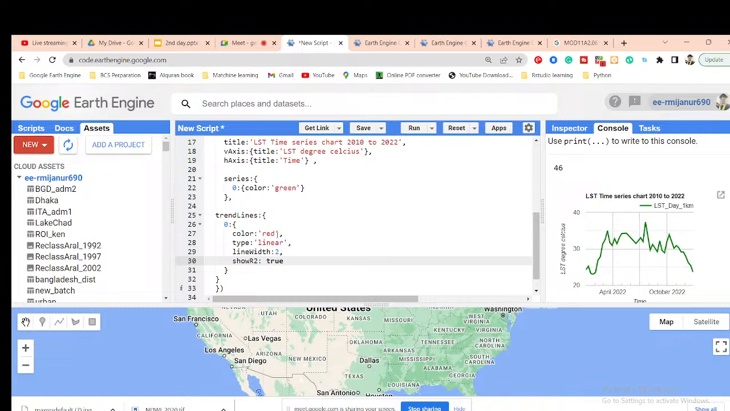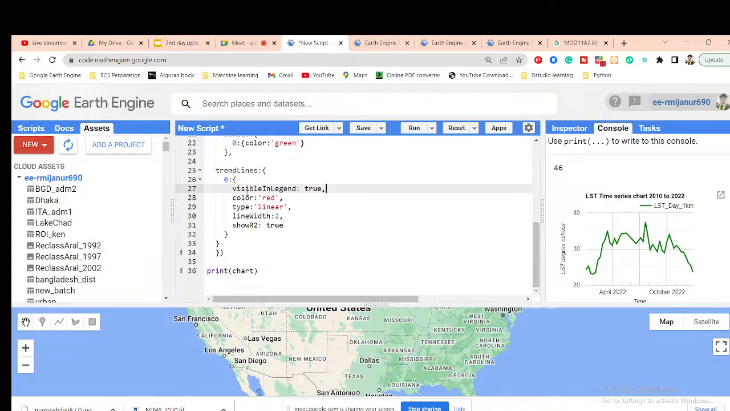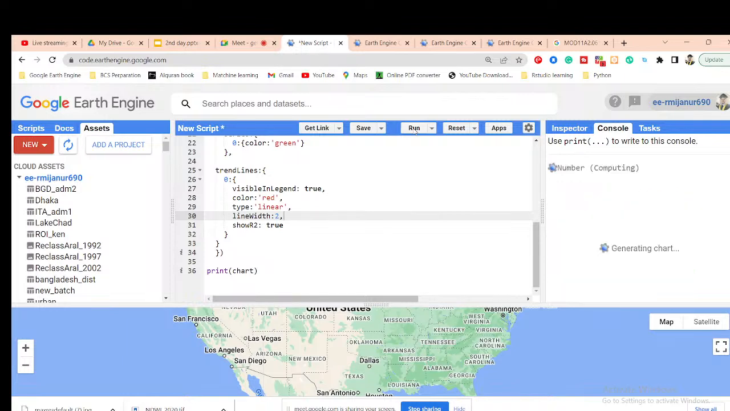Okay, then it's showing the R square value. As well, I want to also show the legend for this trend line. So use visible in legend, and put true. Okay, so visible in legend, I put true. So these are some of the arguments I simply put in here. And now check the trend line for this time series chart. So let's go.